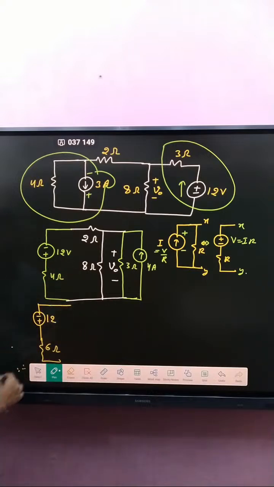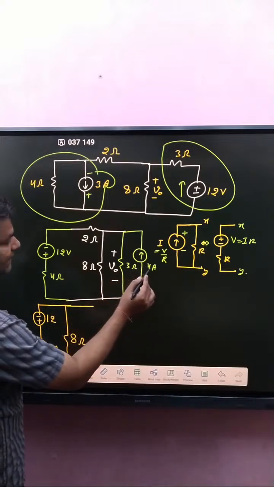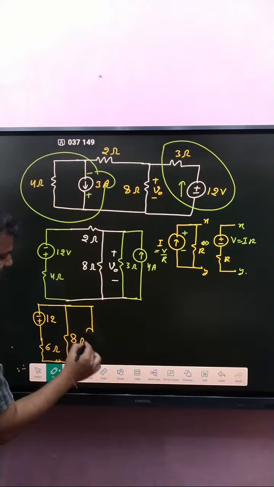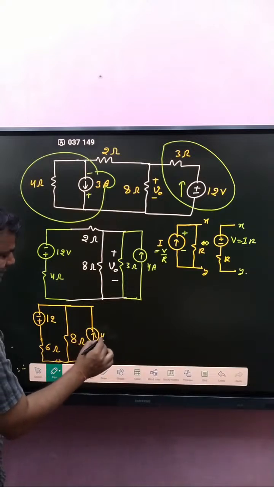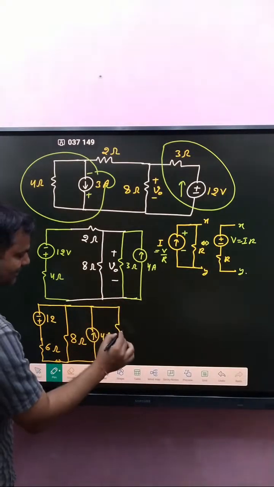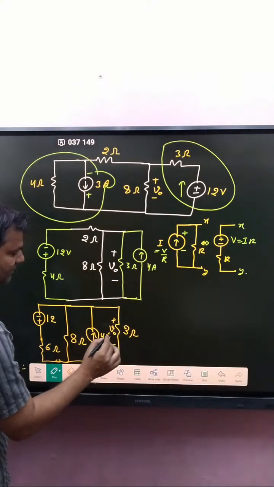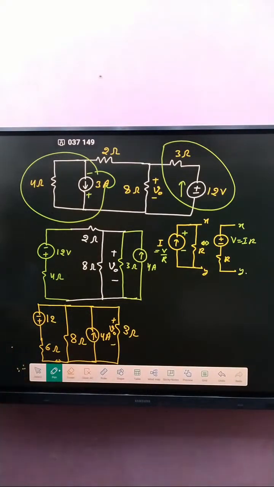Okay, and that one is 8 ohm, and that one is the current source. Make here, that is how much? You can interchange. Then we got 3 ohm, here plus minus V0. Clear or not?